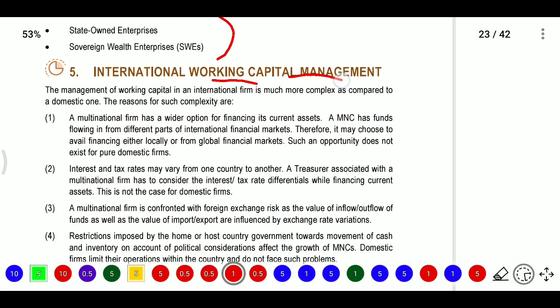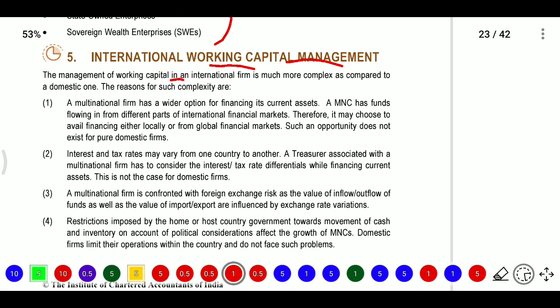So, international working capital management. The management of working capital. Working capital means whatever amount we are using to meet operating needs; that is working capital. Managing the working capital of an international firm is much more complex as compared to a domestic one.